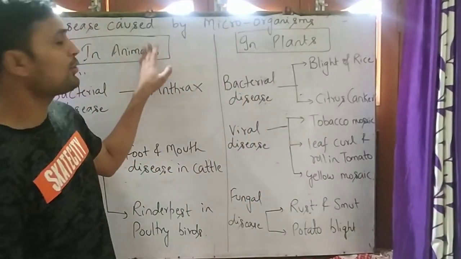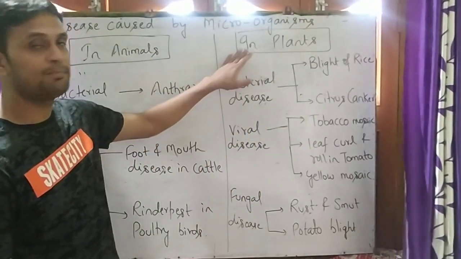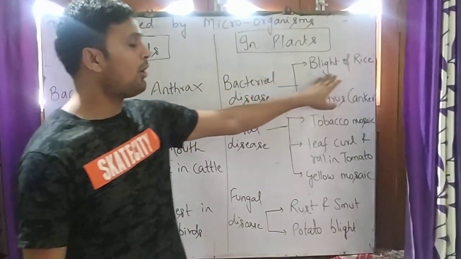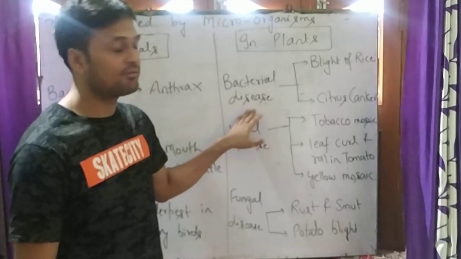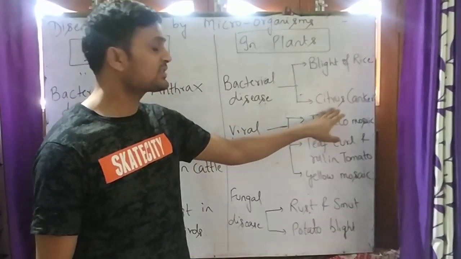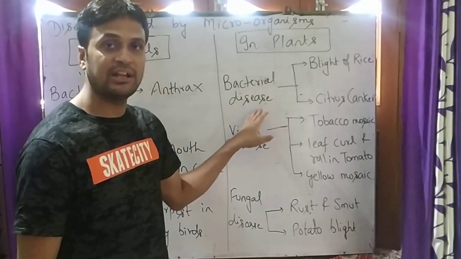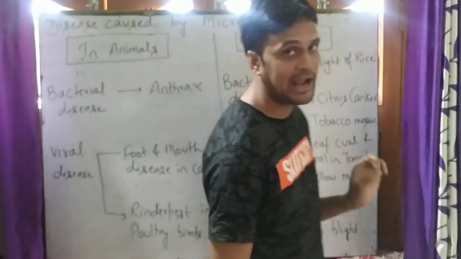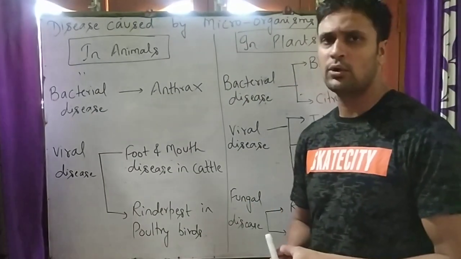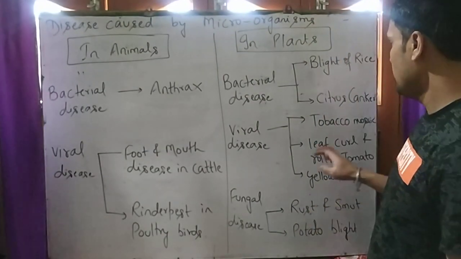Diseases caused by microorganisms in plants: blight of rice is a bacterial disease which occurs in the rice plant. Citrus canker is a bacterial disease which occurs in citrus fruits like orange and lemon.